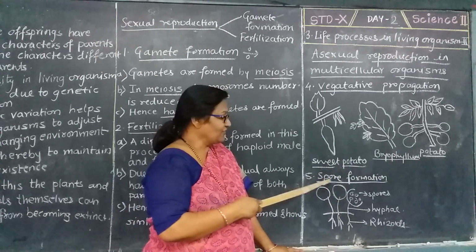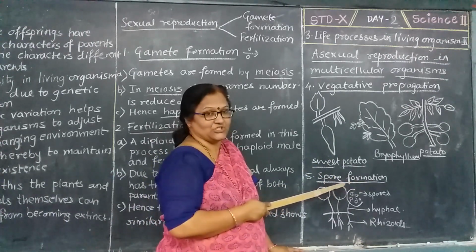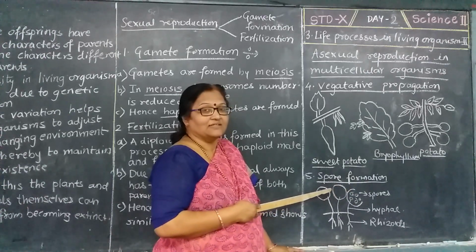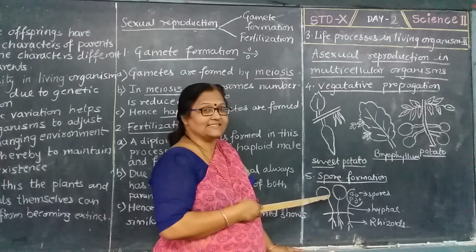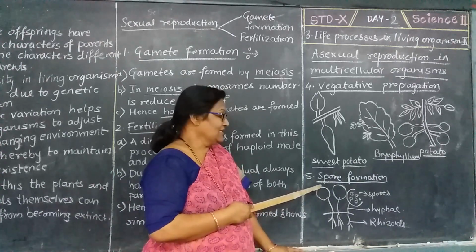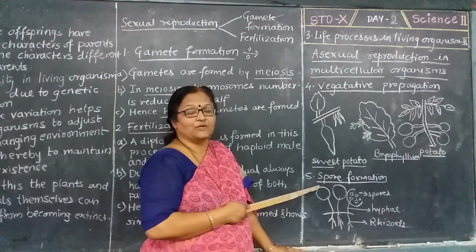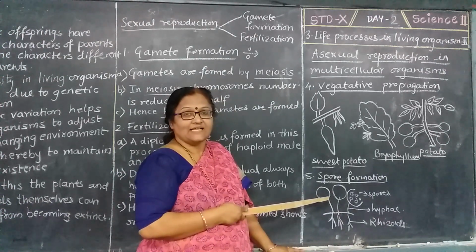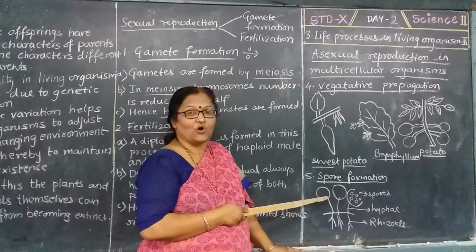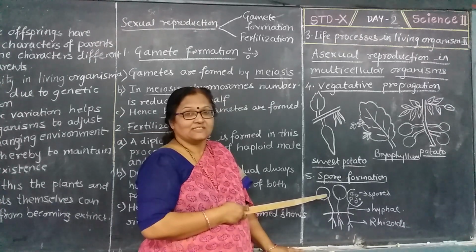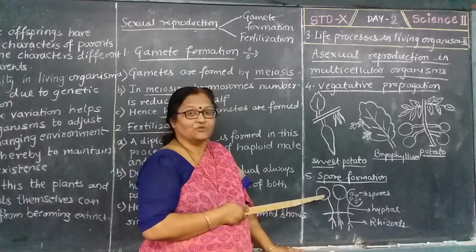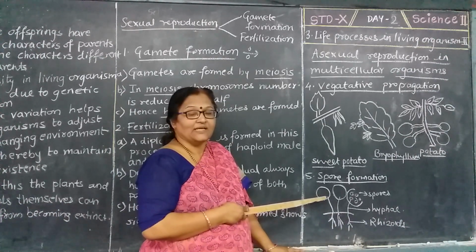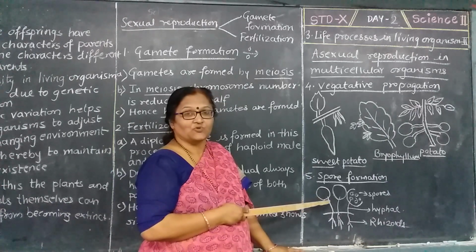Next comes the fifth one, that is nothing but spore formation. Here the name spore formation is given because the process itself contains the formation of a spore. For this you have to take a bread or a bhakri, and keep it for 2 to 3 days. After that you find a fungus or hair-like structures come on this bhakri, or you can say the bread. Now take this filamentous body and observe it under the microscope.